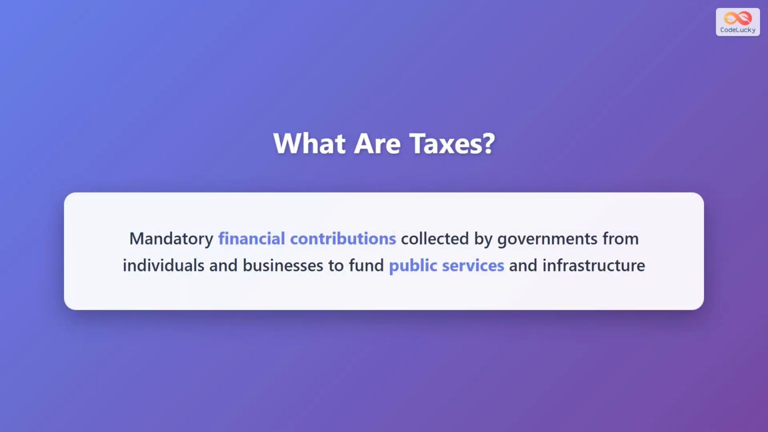Taxes are mandatory financial contributions collected by governments from individuals and businesses. These contributions are used to fund public services and infrastructure that benefit everyone in society. Think of taxes as a collective investment where everyone contributes according to their means, and in return, receives access to essential services that would be impossible for individuals to provide on their own.